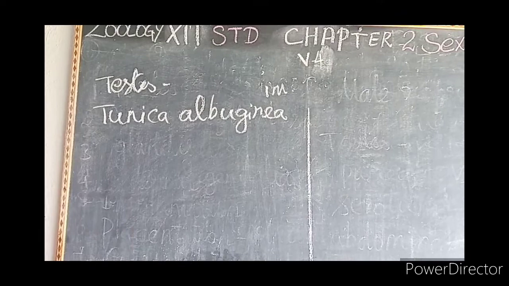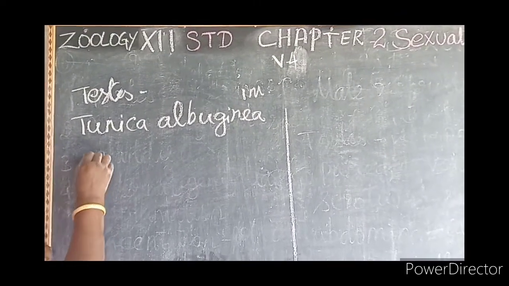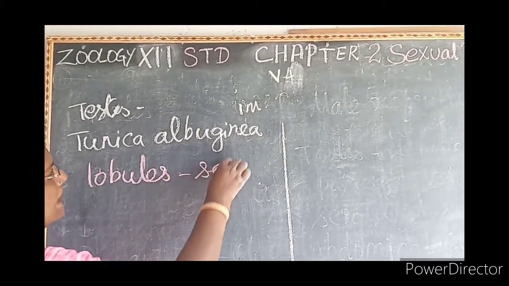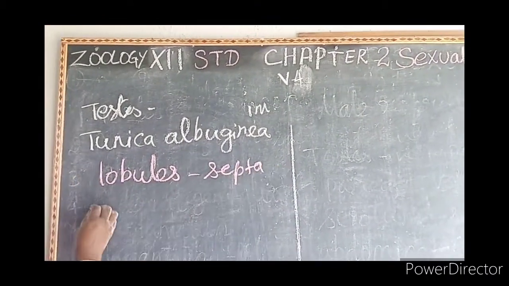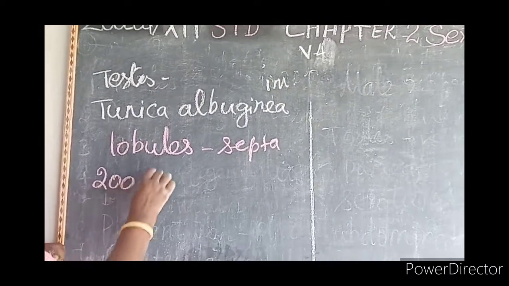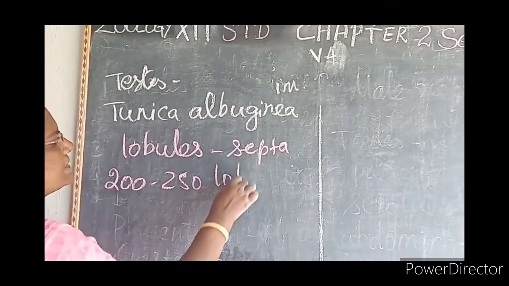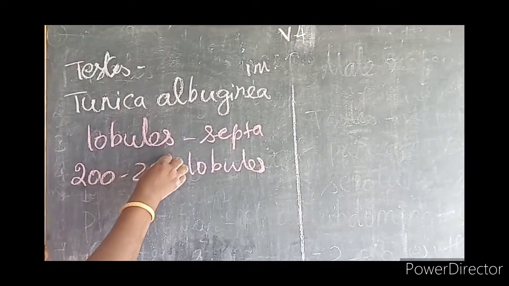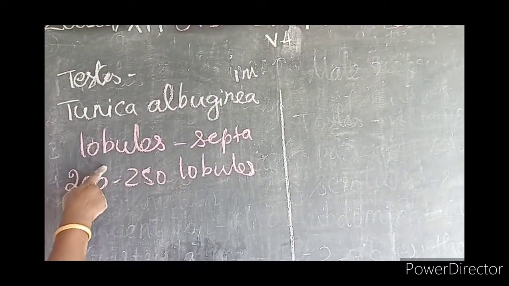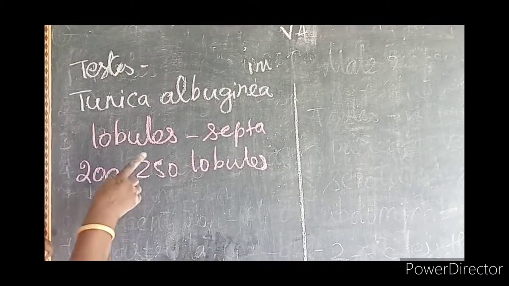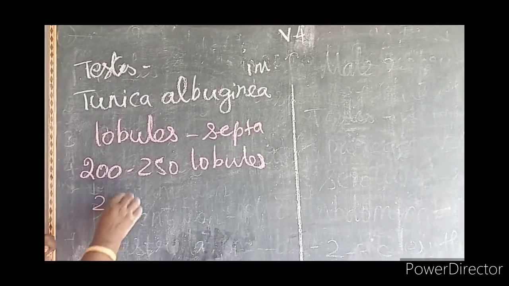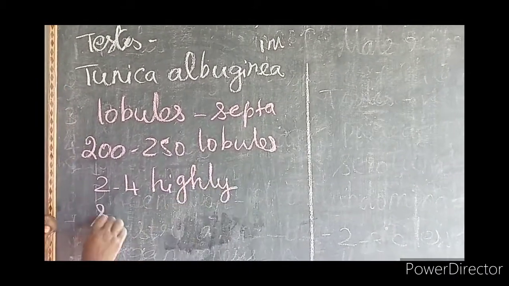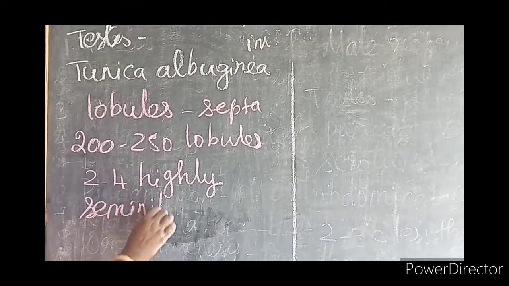Then the testis is divided into many lobules by septa or partitions. It consists of 200 to 250 lobules. Then each lobule consists of 2 to 4 highly coiled seminiferous tubules.